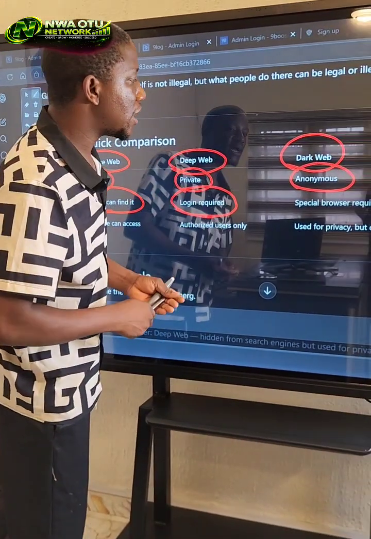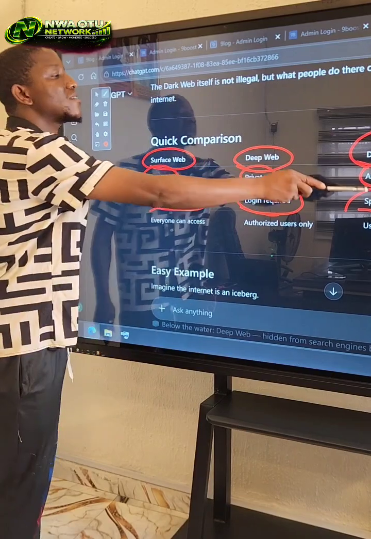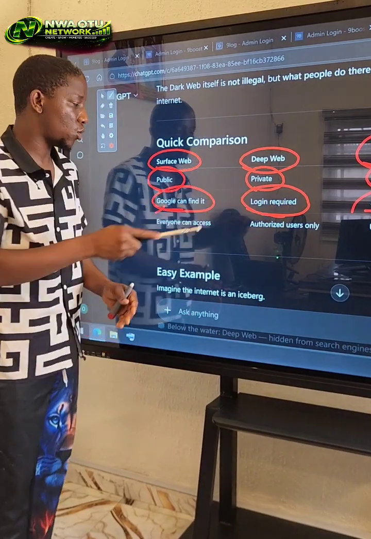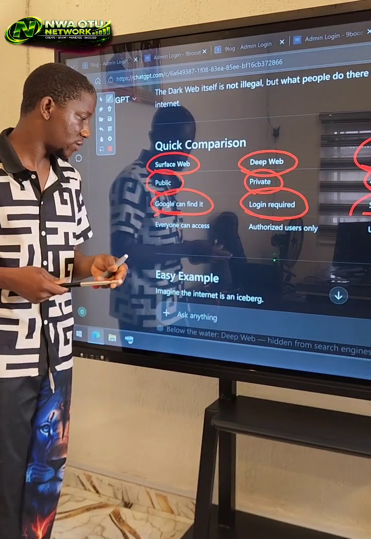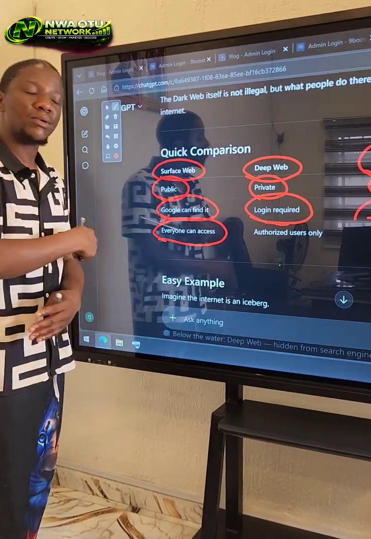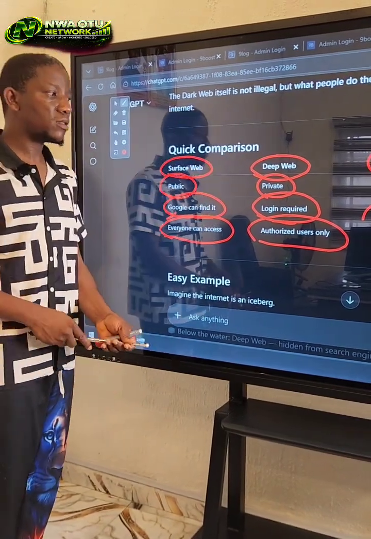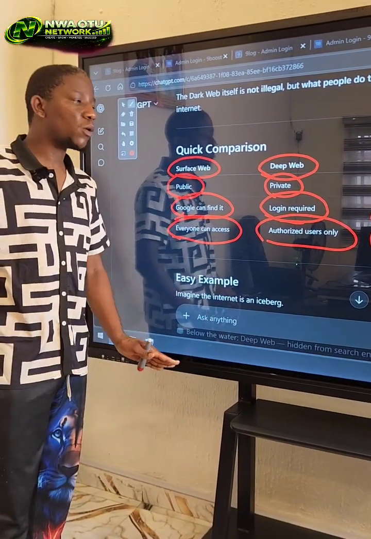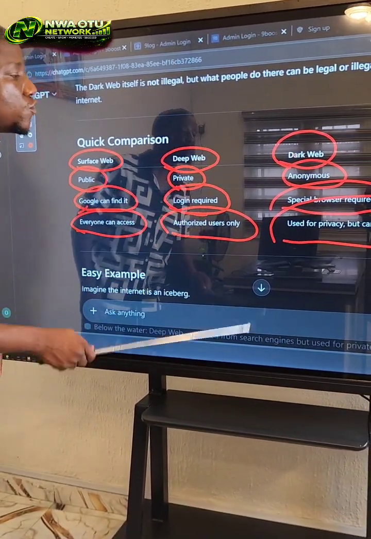Okay? But on the dark web, a special browser is required. Are you following? It means that for you to access the dark web, you need special tools. On the deep web, you need a login. On the surface web, you don't need anything. You see how we see the breakdown now? Good. Now, on the surface web, everybody can access it. Anybody can access it. On the deep web, you need to be authorized. Somebody has to authorize you, right? On the dark web, it is used for privacy. You see, all these things have broken themselves down. You understand it now.